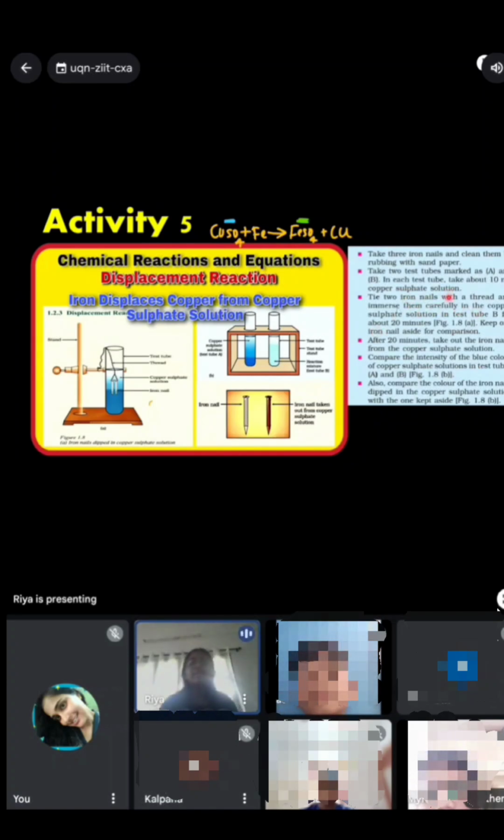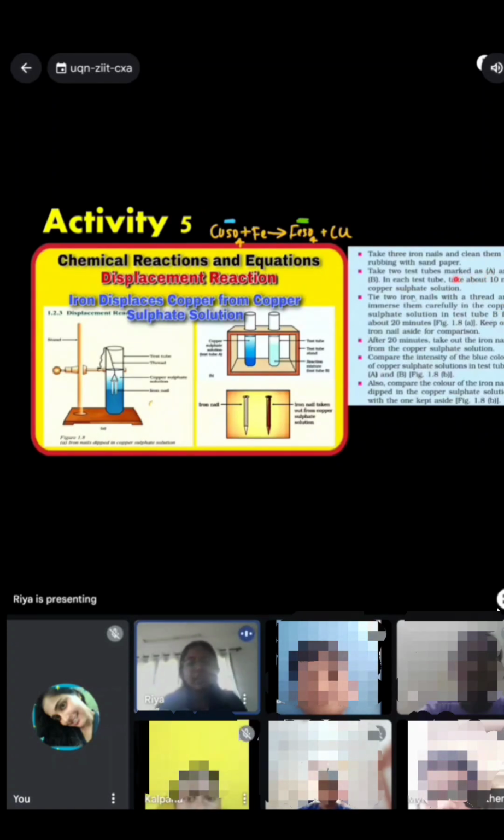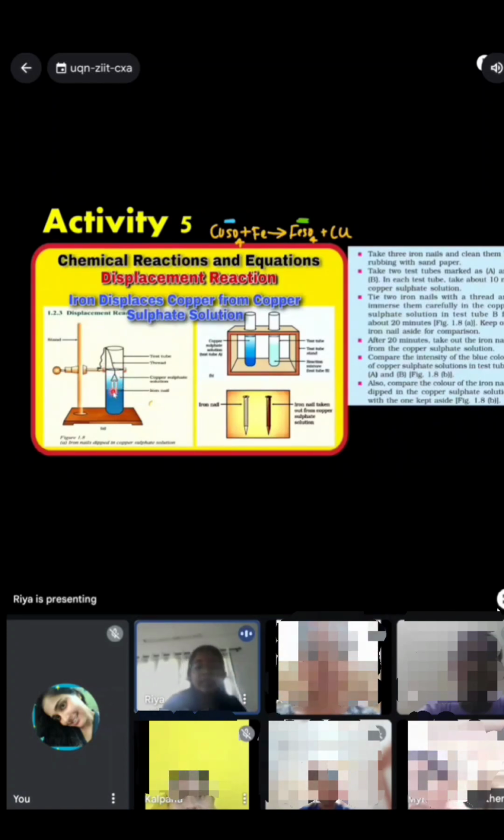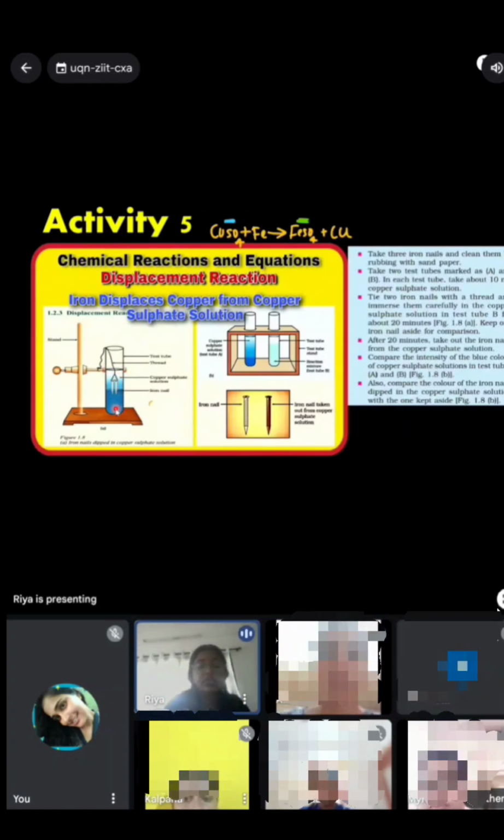This will be happening in test tube B, and test tube A will be just with the copper sulfate solution. After these iron nails are immersed in test tube B in the copper sulfate solution, you can see these reactions. First one will be the change in color. Basically, copper sulfate with iron will give you iron sulfate plus copper.